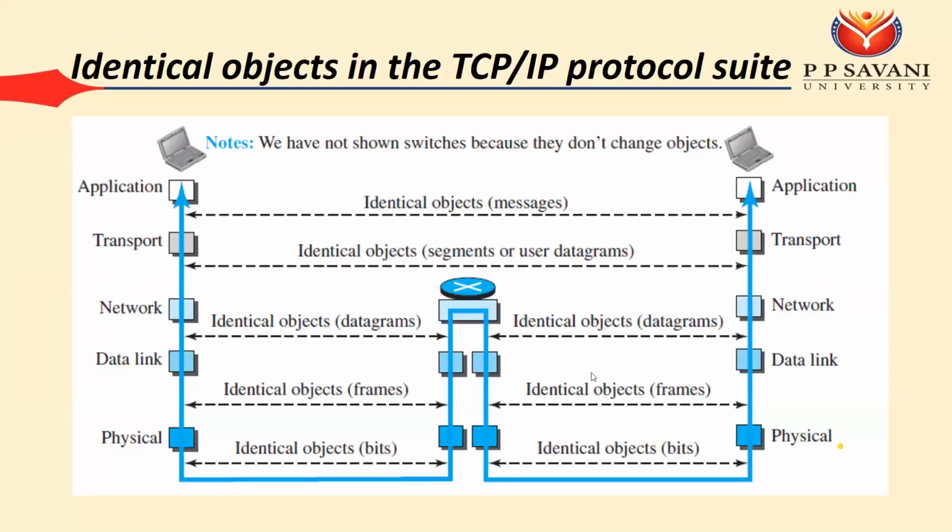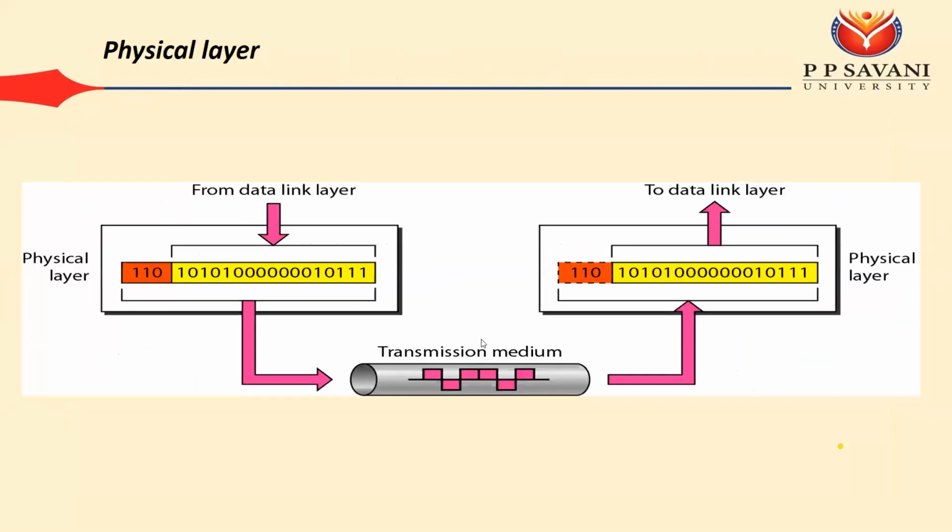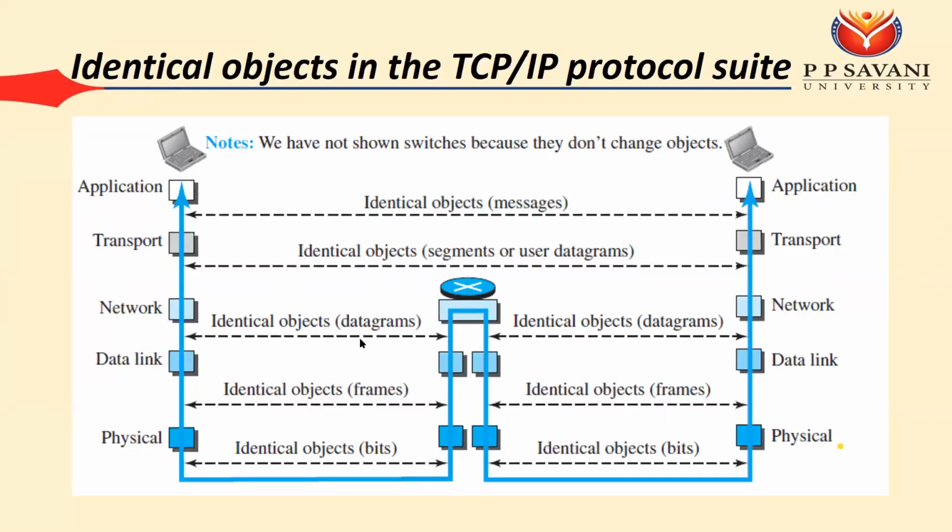Our next task is to see some brief functionalities of each and every layer, that is, what the responsibilities are of the physical layer, data link layer, network layer, transport layer, and application layer. Then we need to learn each and every module in detail. We will start with the physical layer, which is module number 2. Then module number 3, data link layer, network layer, transport layer, and application layer. So the application layer is your last module.